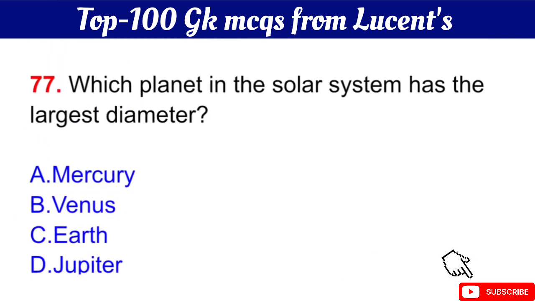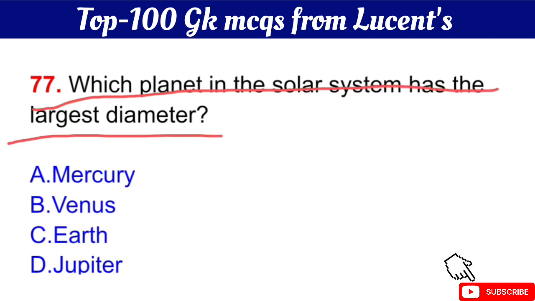Question number 77 is, which planet in the solar system has the largest diameter? Your question is, which planet in the solar system has the largest diameter? It means largest in size. The right answer is option D, Jupiter.